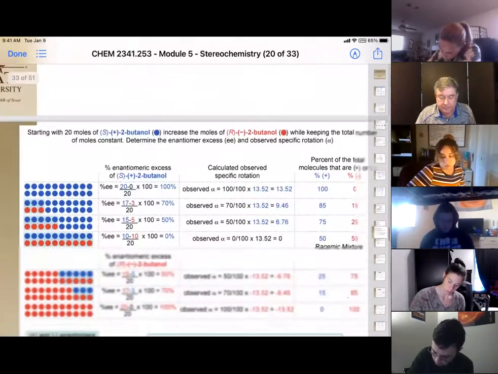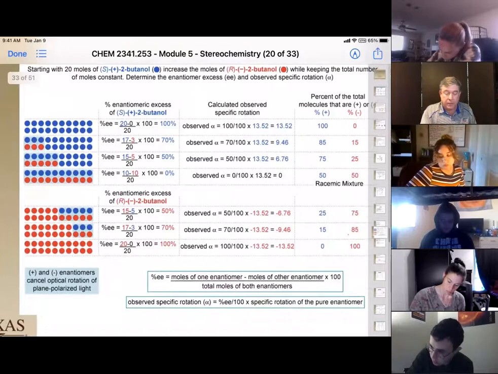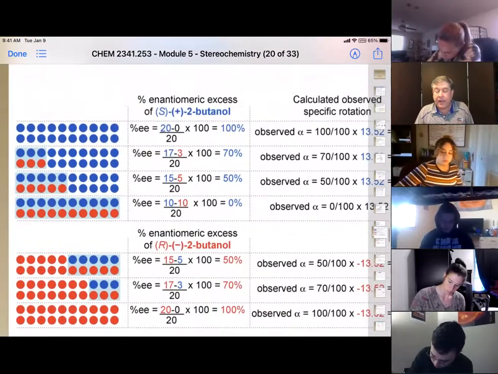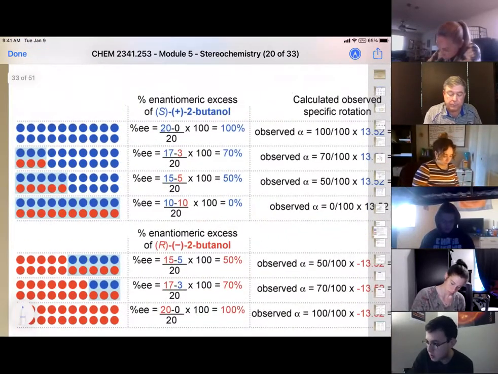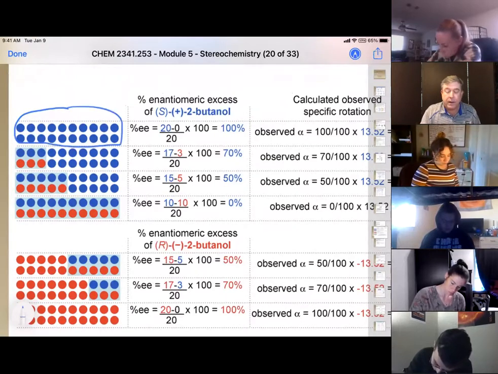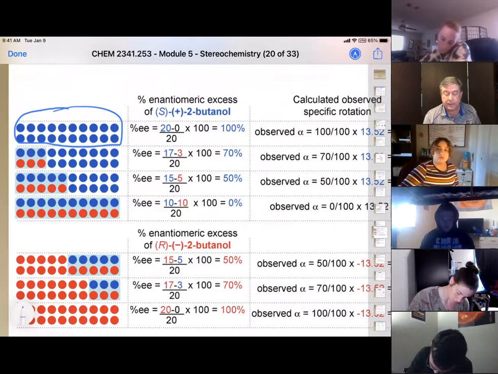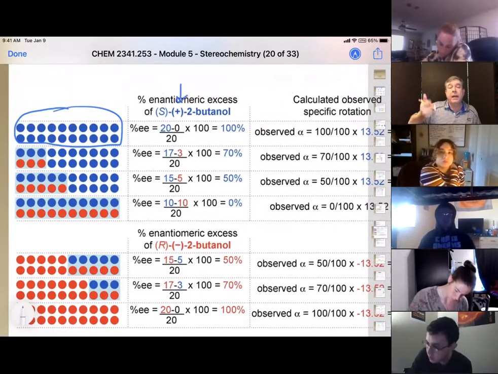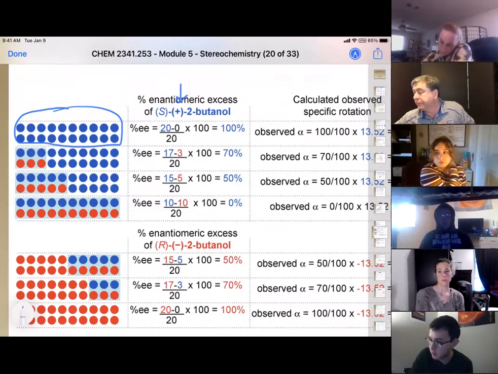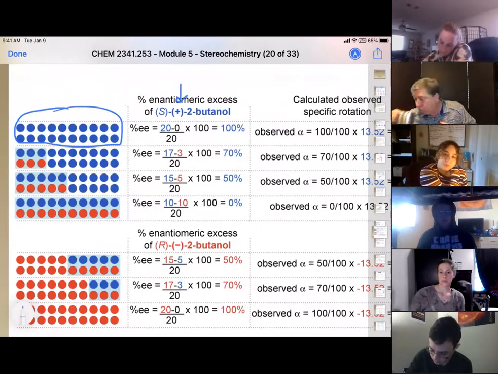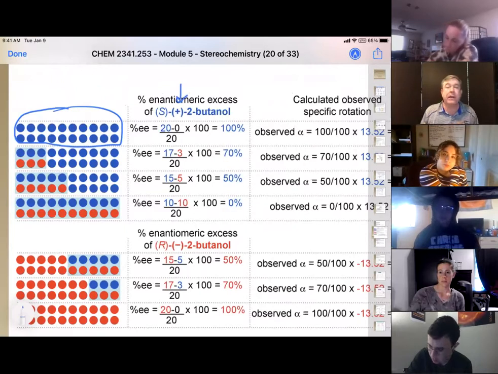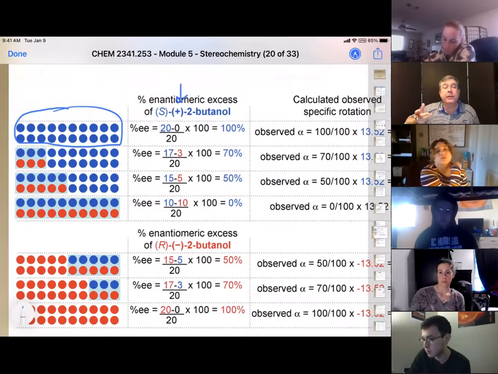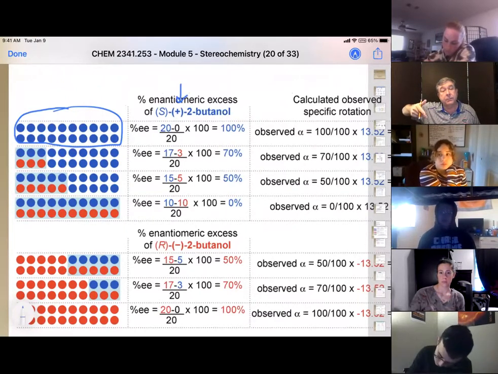So what does that look like? Okay, so in a simple sense, if we had our pure butanol, S-butanol right here, they are all going to rotate light in the clockwise direction, hence the plus mark here. So our S enantiomer is going to rotate light clockwise.